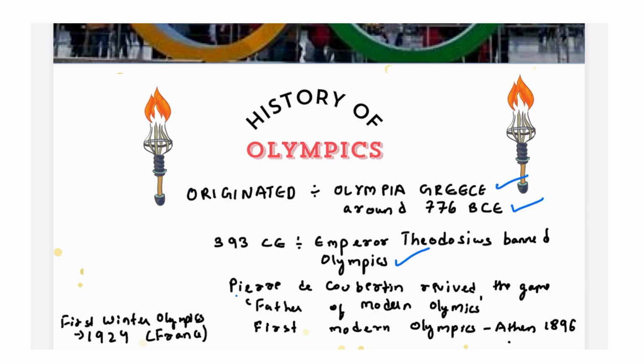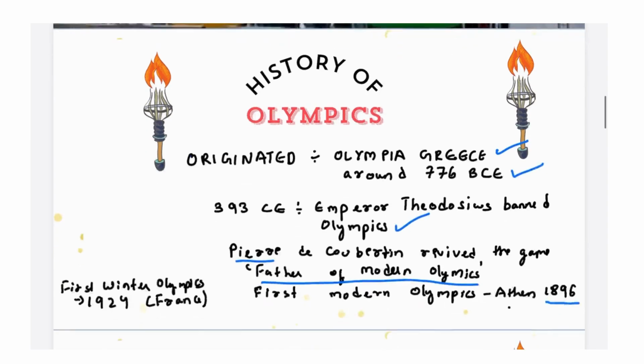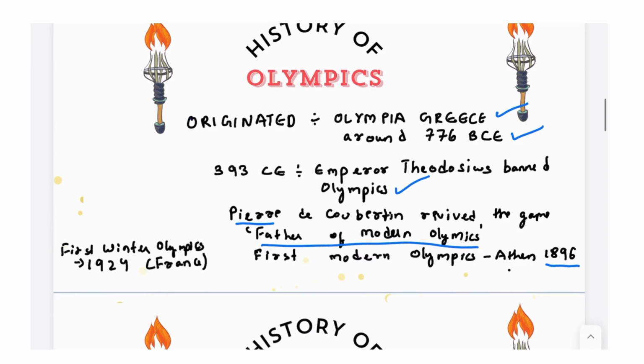So Emperor Theodosius banned the Olympics and it was reintroduced by Pierre de Coubertin, who is also known as the father of modern Olympics. The first modern Olympics was held in Athens in 1896 and the first Winter Olympics was held in 1924. So remember, there are two types of Olympics. One is summer and one is winter. Both the Summer and the Winter Olympics happen in a duration of 4 years.